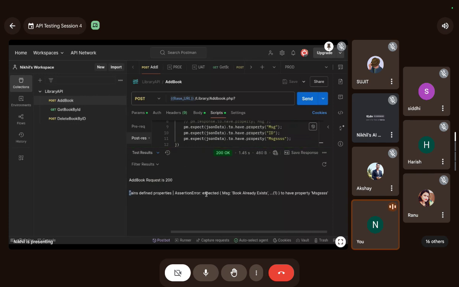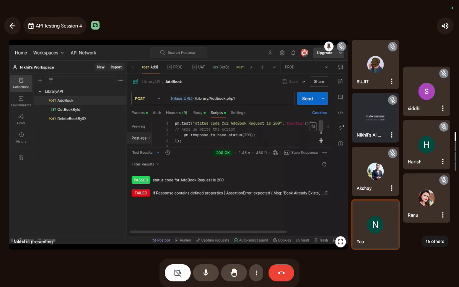See, assertion error: expected message book already exists to have property messages. Do you see what happened? This property doesn't exist, but our code is expecting this property to exist. So this failed. I'm just removing this. Okay, let's do it for all of the things. All right, I will just copy paste this.